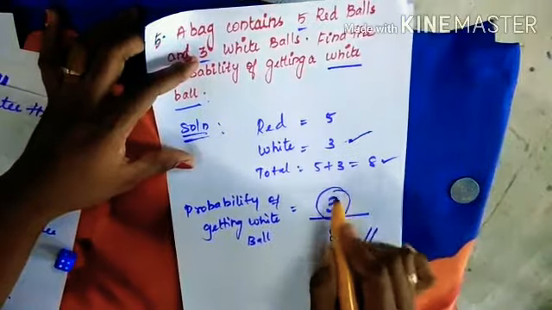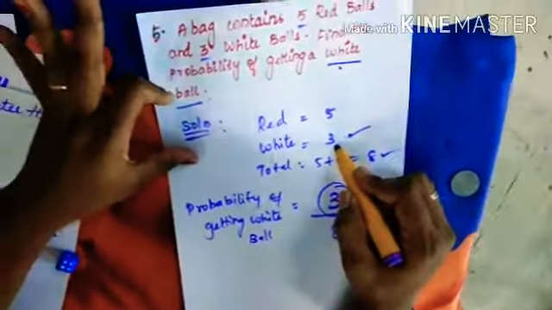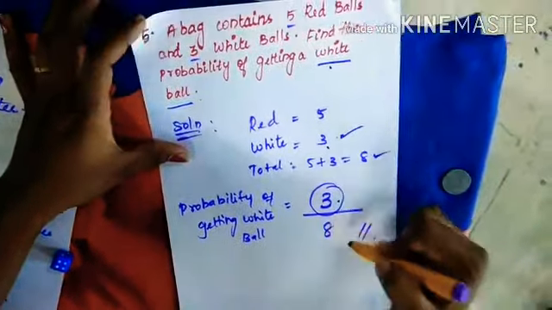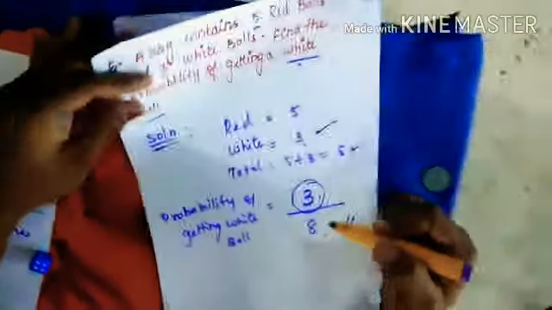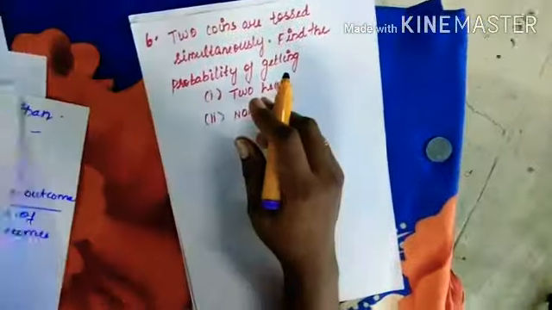So our favorable outcome, white ball, is 3. So total number of outcomes is 8. So 3 by 8. Okay. We'll pass on to the next problem.